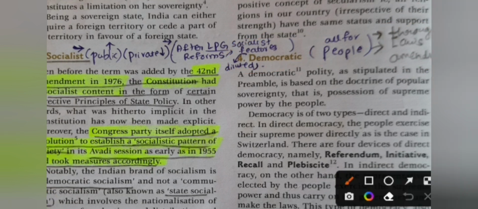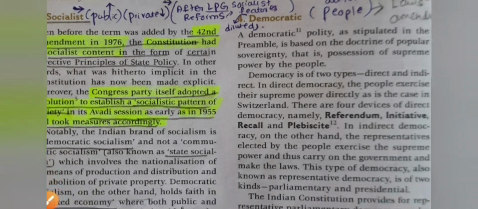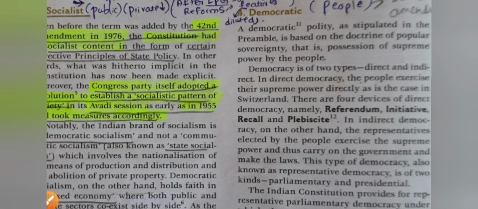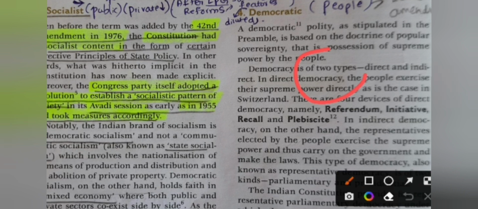A democratic polity, as stipulated in the preamble, is mainly based on the doctrine of popular sovereignty. Democratic polity in our preamble is mainly based on which doctrine? It is the doctrine of popular sovereignty, the possession of supreme power by the people. A country where the supreme power is with the people is called a democratic country. Democracy is also divided into two types: direct democracy and indirect democracy.